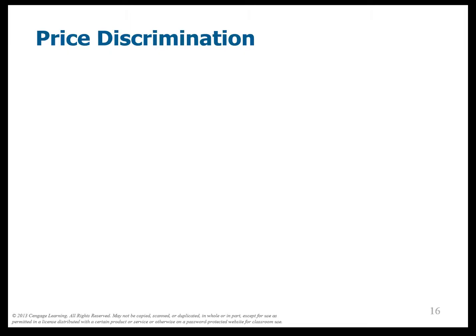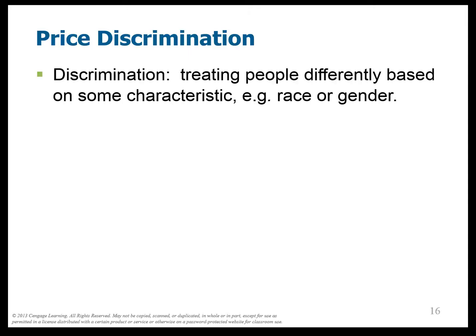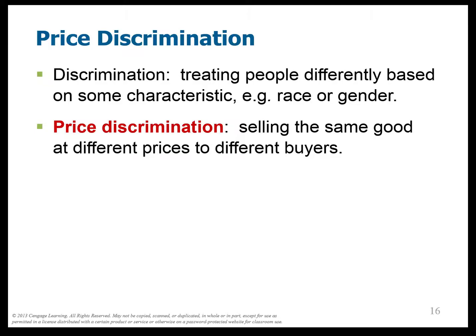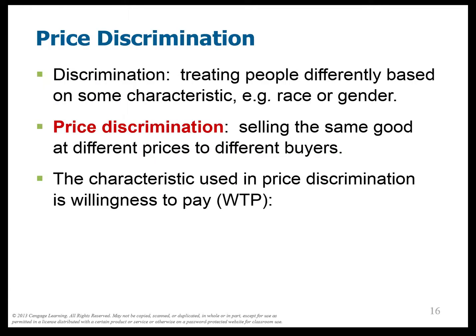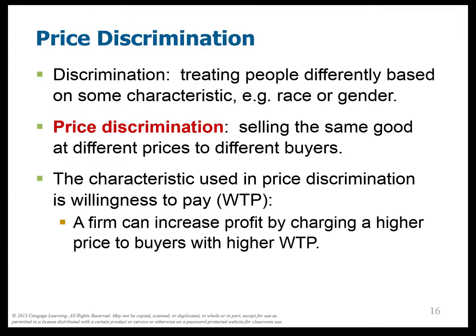Okay, the monopolist could engage in this thing called price discrimination. Now, what is that? Discrimination just means treating people differently. Normally, it's a bad thing. Price discrimination, I don't know, you might think of it as a bad thing, but it's different than regular discrimination. It just means being able to charge different prices to different buyers. Now, this makes sense because people have different willingness to pay. Remember back when we talked about willingness to pay. So if someone's willing to pay more, I should charge them more if I can figure it out.